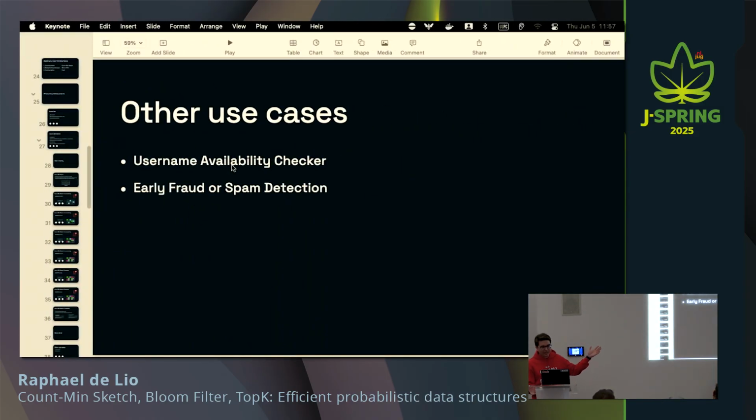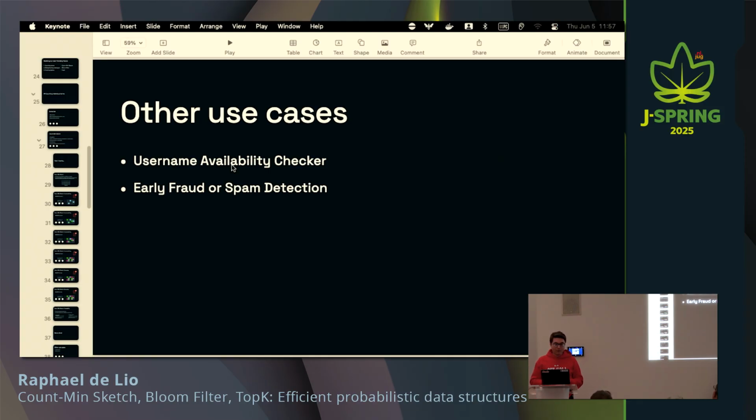So, the username availability checker. When you try to see if a username already exists while signing up on a certain website, what you can do to be fast and not consume a lot of memory is use a Bloom filter and check if a username exists. It can give you a false positive, and the person can just choose another one. That's okay, right?